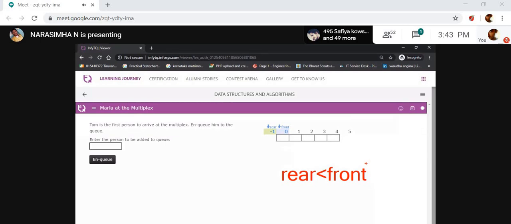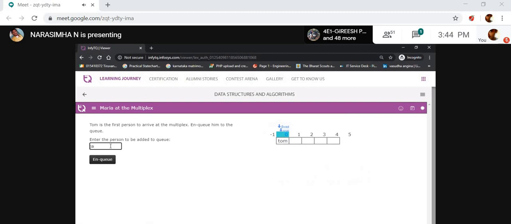What are they doing now? Whenever you are inserting data, a person or something like Tom, I'm inserting the data Tom. Yes, Tom is inserted, and then the rear is incremented by 1.